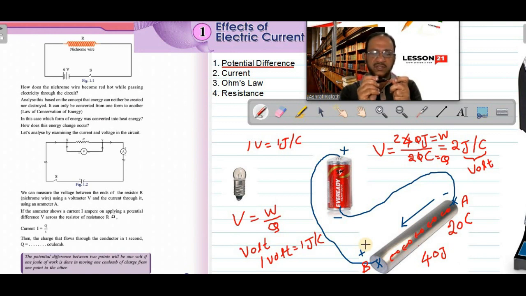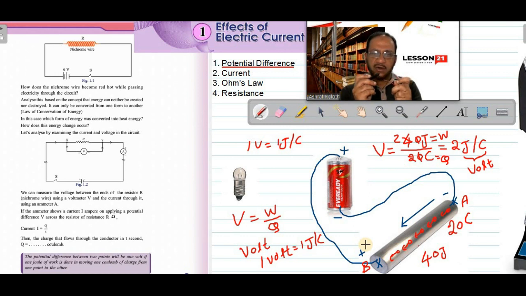The potential difference is already maintained by the power generator in the power station, and that potential difference is right now existing here. Energy difference is there. So if 1 coulomb of charge is moved from the phase wire to the neutral wire, at that time we can deliver 220 joule of energy.